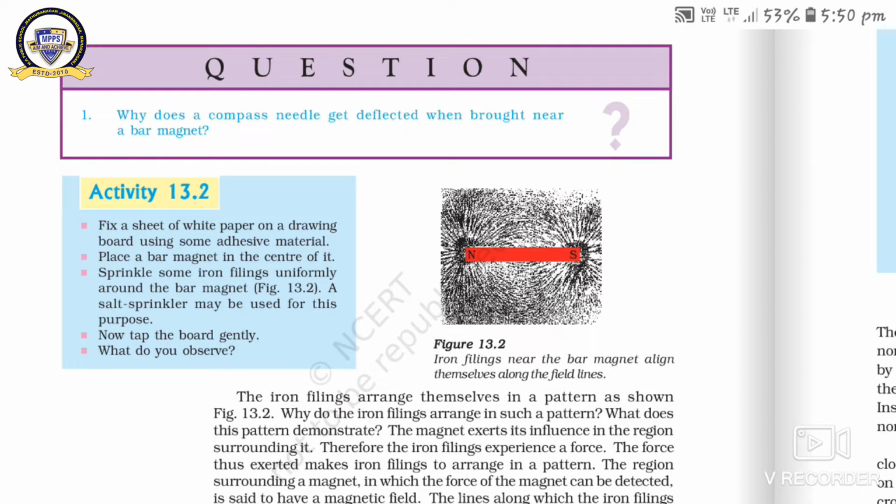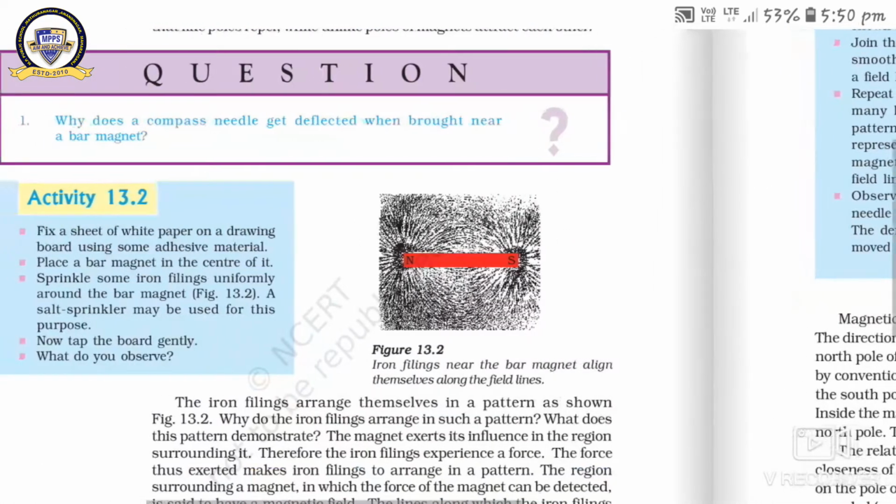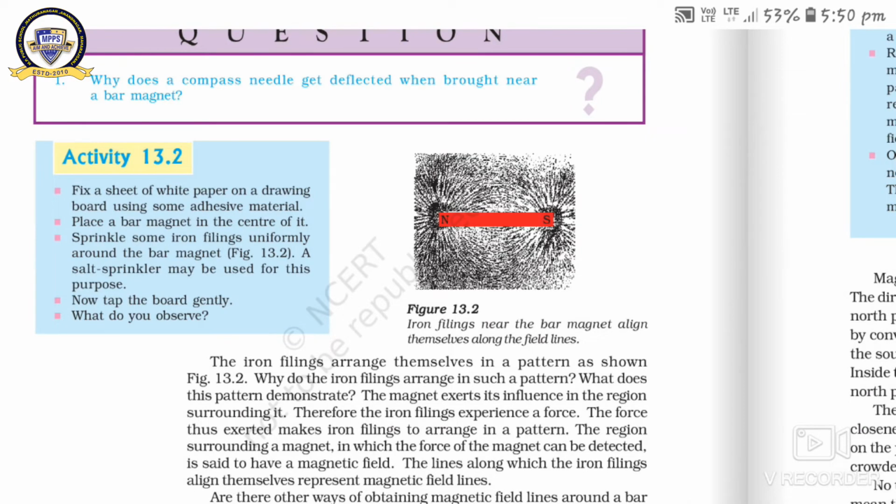Now place a bar magnet in the center of it. Now sprinkle some iron filings uniformly around the bar magnet. A salt sprinkler may be used for this purpose. It means if you want, you can use a salt sprinkler.